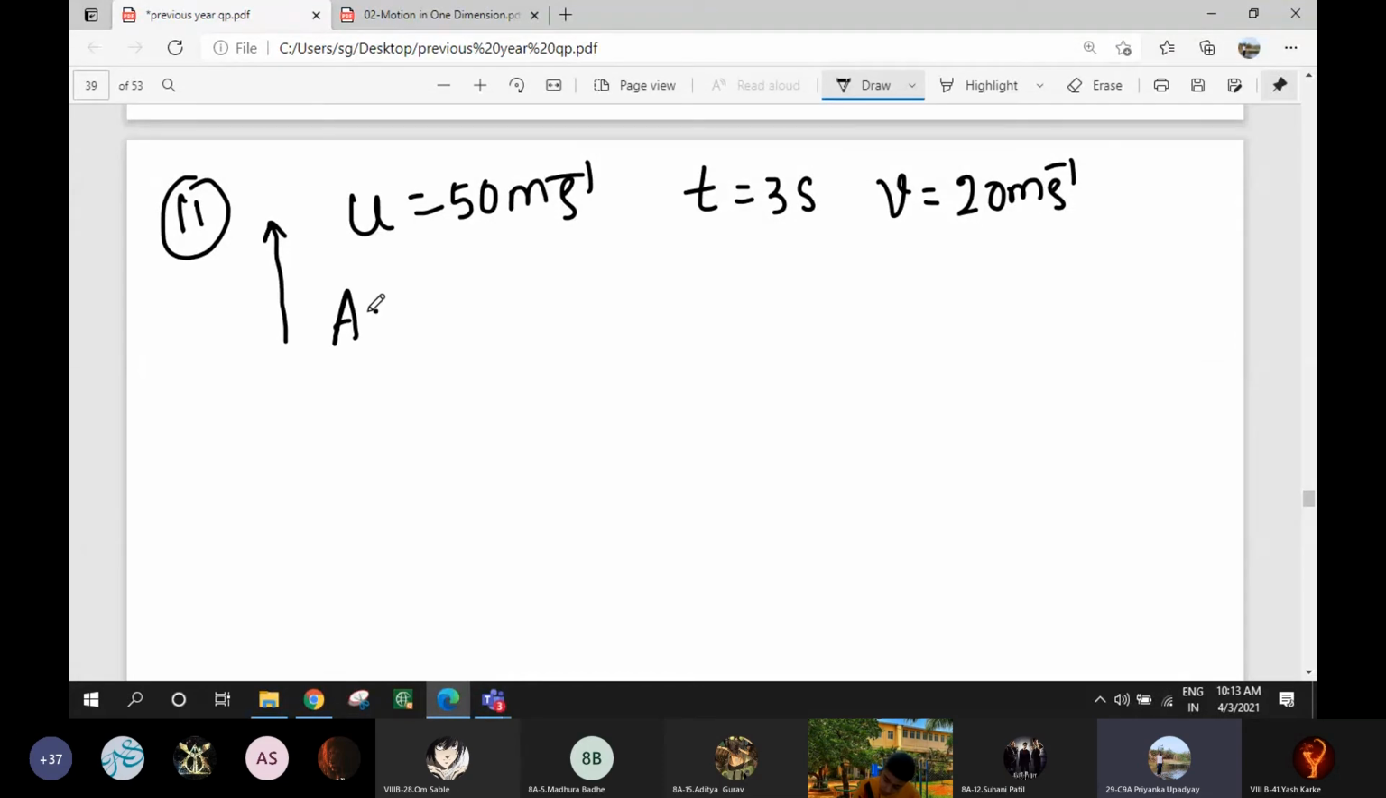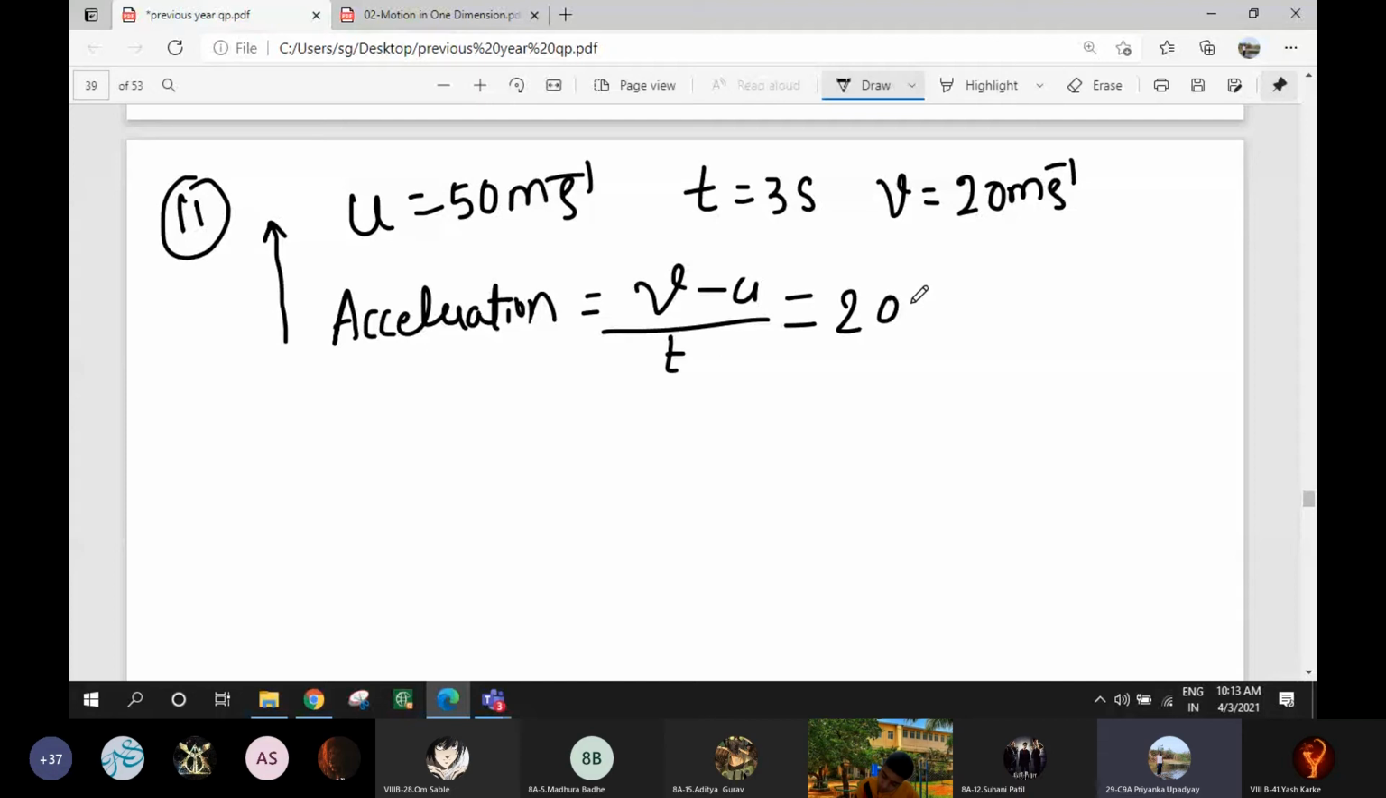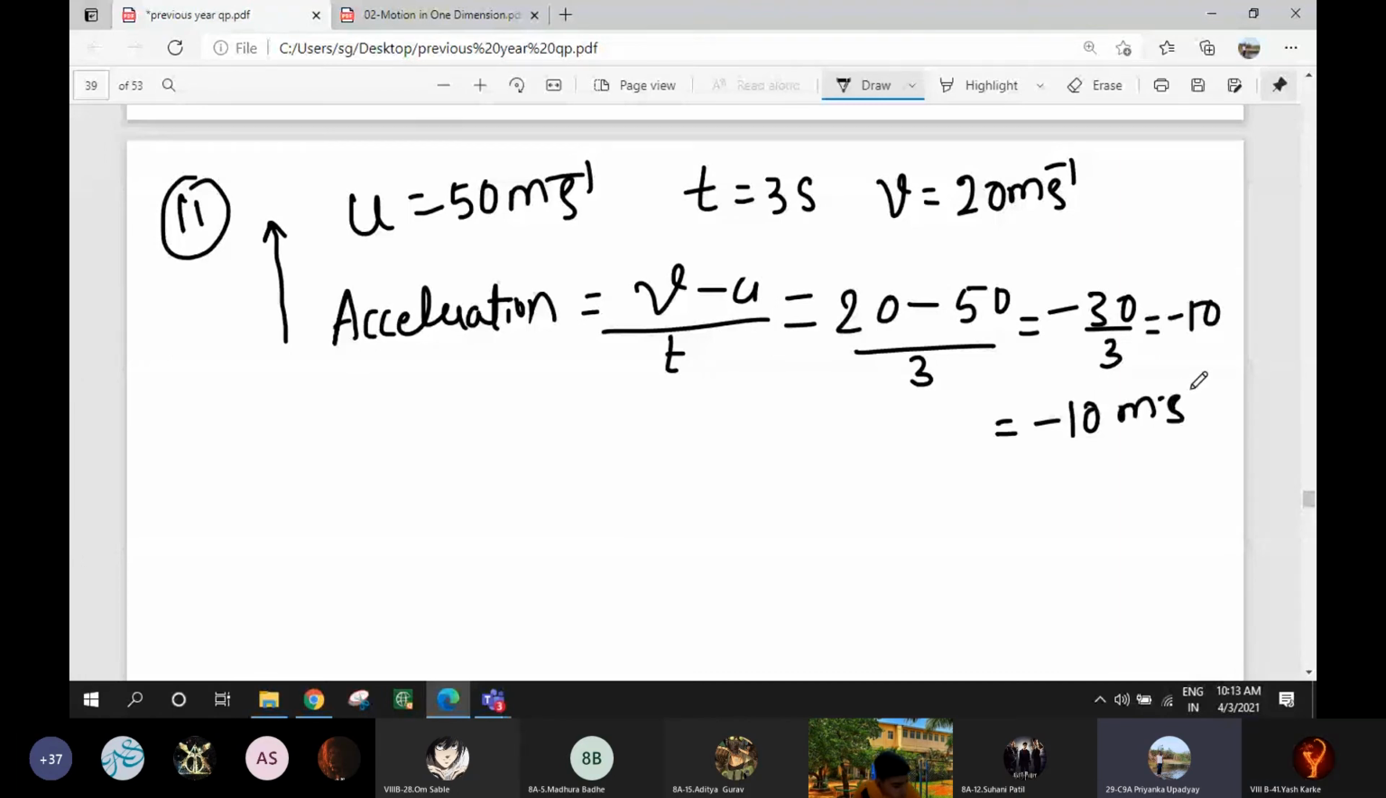Same formula. It is V minus U divided by T. 20 minus 50 divided by 3. 20 minus 50 is minus 30, by 3. It is minus 10 meter per second square. Acceleration they have asked, so acceleration is minus 10 meter per second square. Here the negative sign indicates retardation. The velocity is decreasing with time.